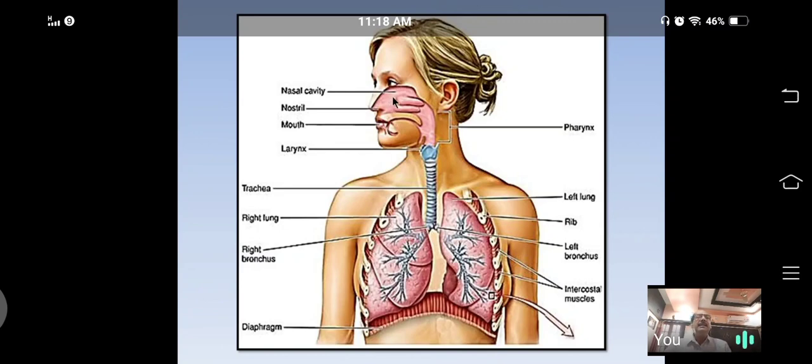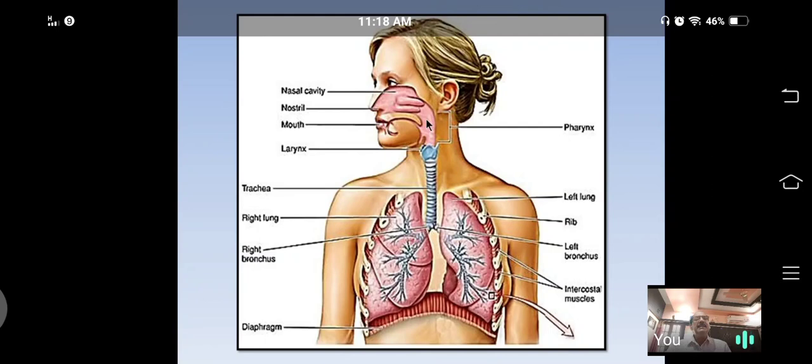Then this nasal passage opens behind into a small chamber called the pharynx. I already said about the pharynx when I explained the digestive system, because the pharynx is the common passage both for the digestive system as well as the respiratory system.